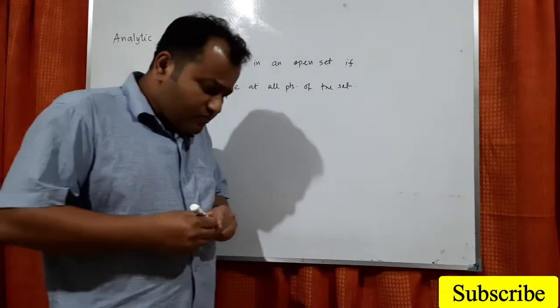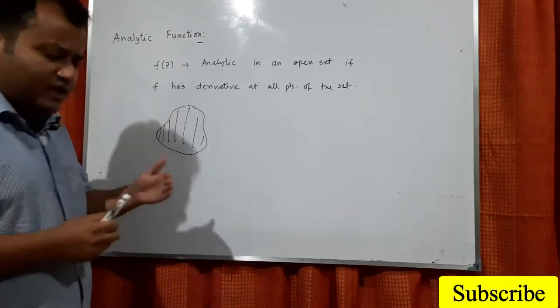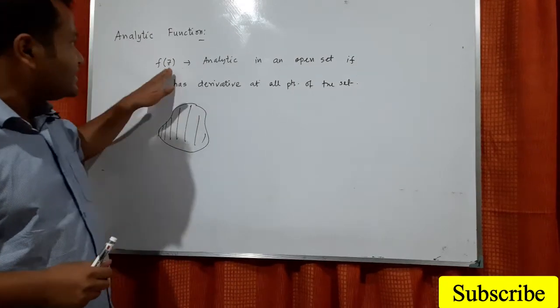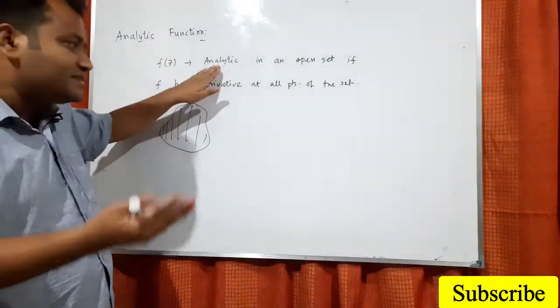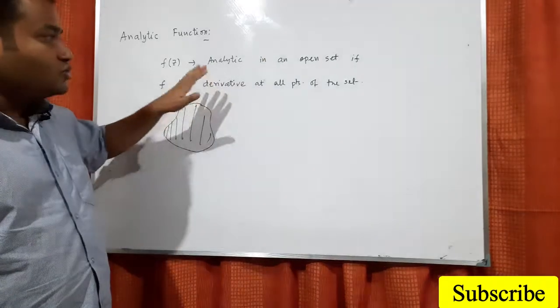What we can understand from here is that when we say something is analytic, this comes from the derivative.